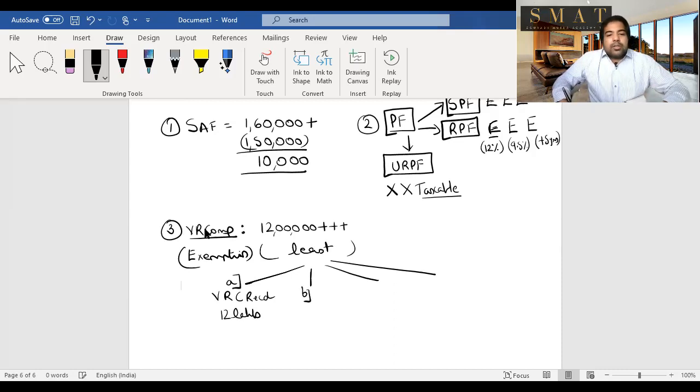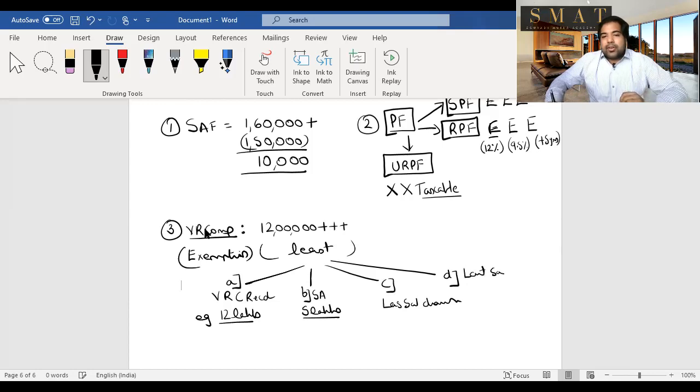Then B is a standard amount, or the statutory limit, which is 5 lakhs. This is constant. So 12 lakhs is an example, 5 lakhs is constant. Next, C and D, guys. VRS basically means that's the last salary that you will get, because after that there will be no money that the company will pay you. So that's the last salary drawn. And here also it's last salary drawn. So C and D both are last salary drawn.